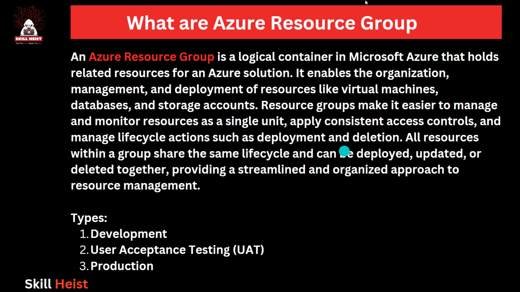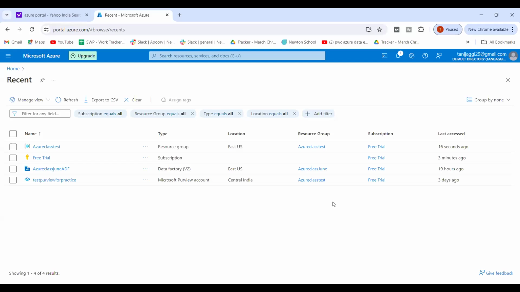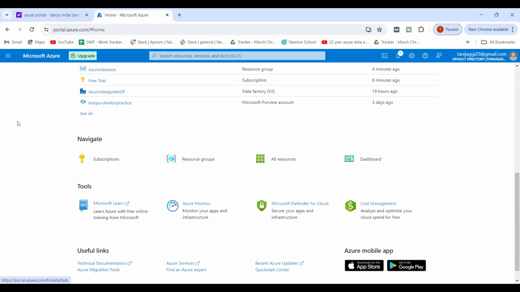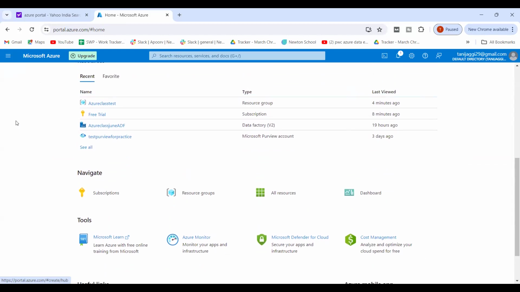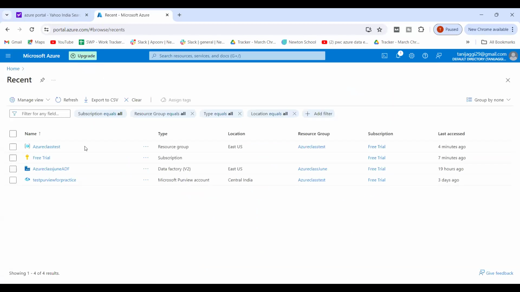Fine. So now let us go for the practical part. We will do much more practical than theoretical. Yesterday everyone learned about resource groups and how they are created, or do you want me to create it again for you? If you can create it once again. Okay, I'll create it again.